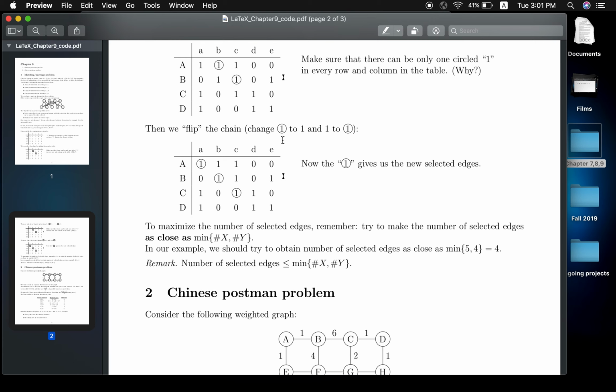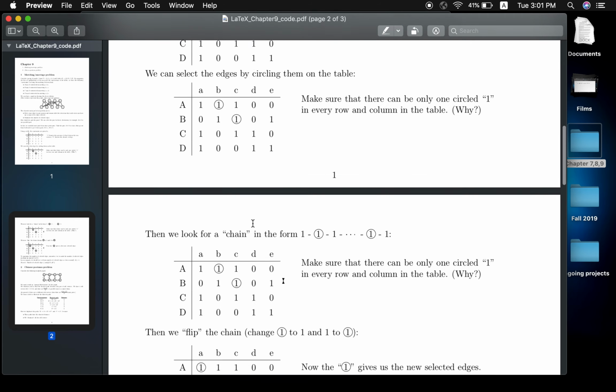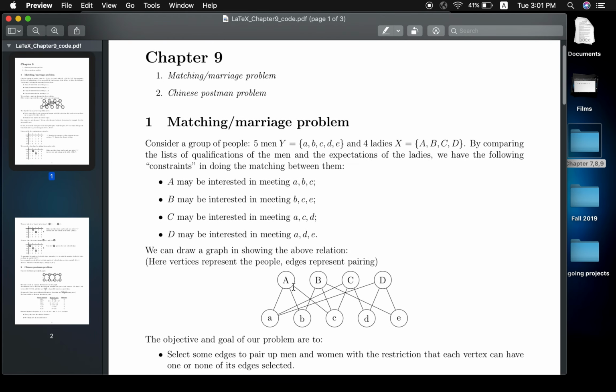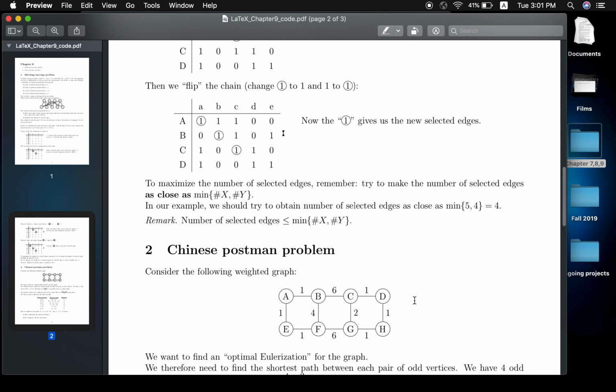So you can try to see if it is possible or not. It's very easy. For that example, you can easily pick 4 pairs using that flipping method.